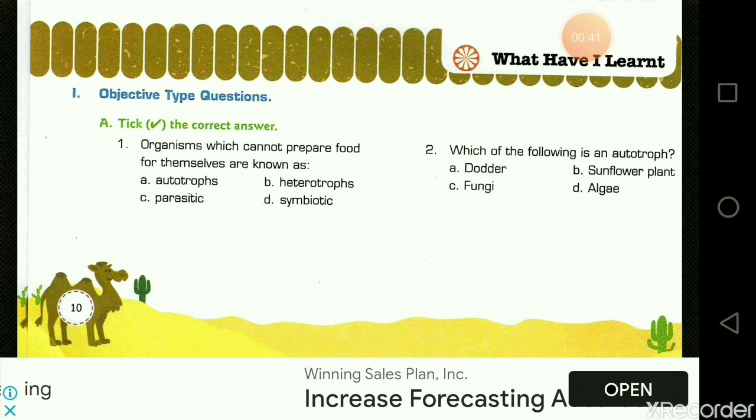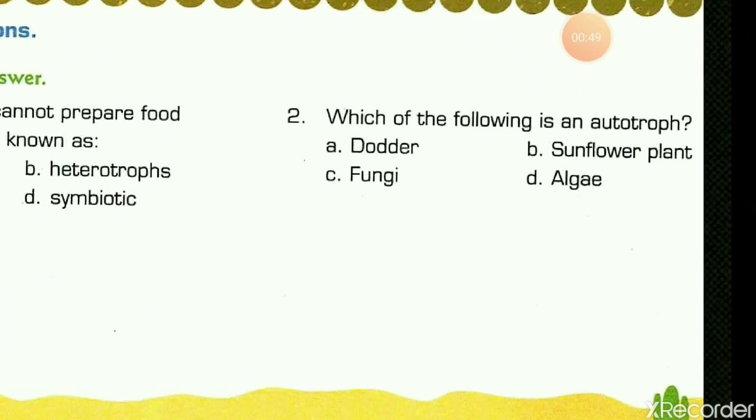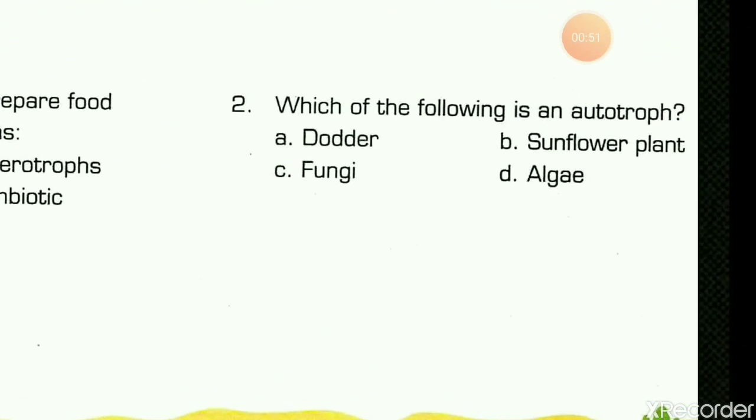Now the next question is, which of the following is an autotroph? Students, there is some contradiction here. Dodder and fungi, we know that they are non-green plants and they depend on others. They have a heterotrophic mode of nutrition. Sunflower plant and algae, both of them have chlorophyll.